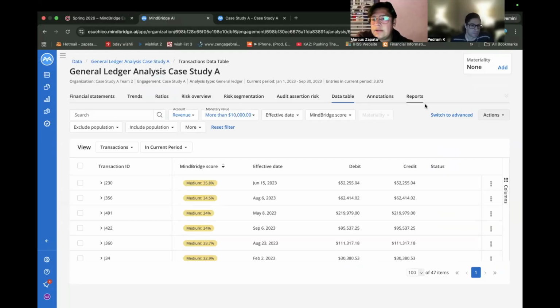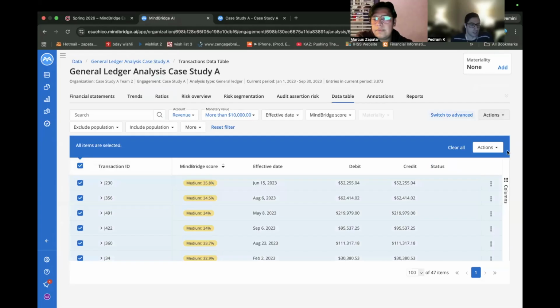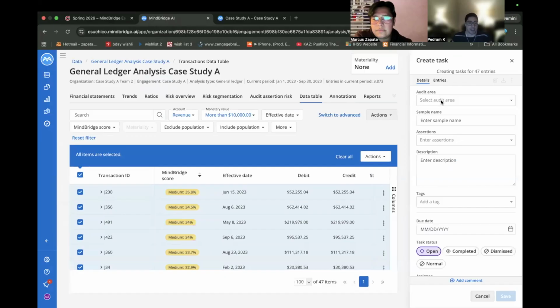Right. And then what we need to do is, do we select all of them? Yeah, select all of them and create an option. Just like Marcus mentioned, based on the company's thresholds and risk appetite, we definitely want to look at anything that they identify as problematic and cause for review. And we're going to add those to our audit plan, just like Marcus is doing right there.